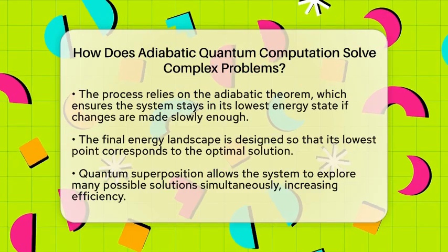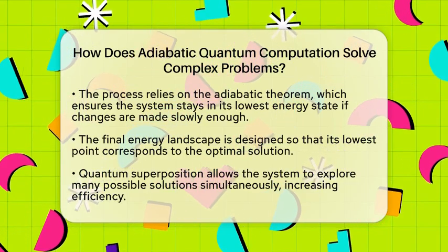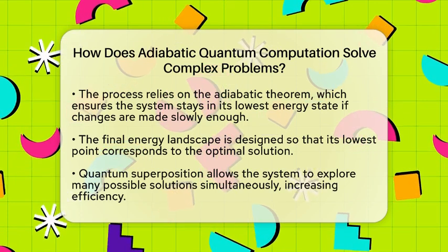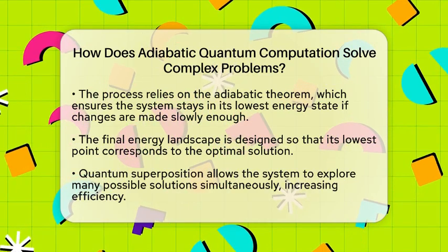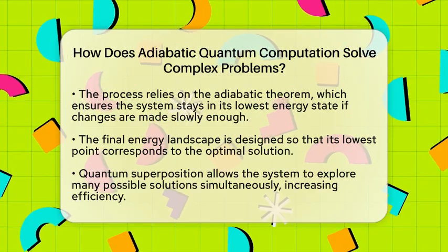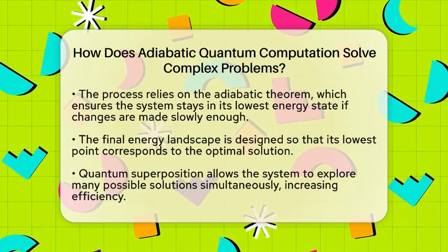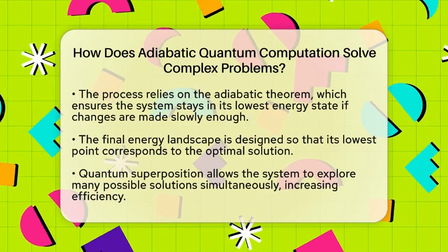This is based on a principle called the Adiabatic theorem, which says if you change things slowly enough, the system won't jump to higher energy states. The final shape of the system's energy landscape is designed so that its lowest point, the ground state, corresponds to the best answer to the problem. For example, in an optimization problem, this might be the solution that minimizes costs or maximizes efficiency.